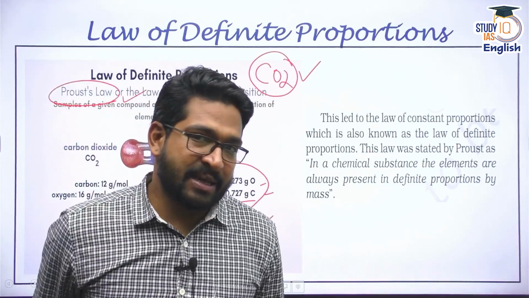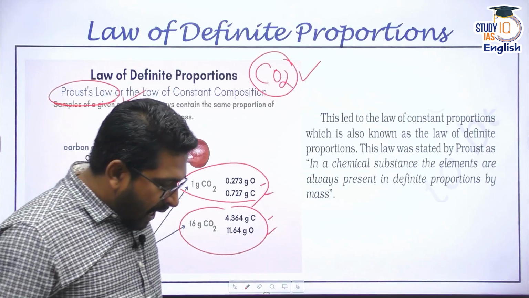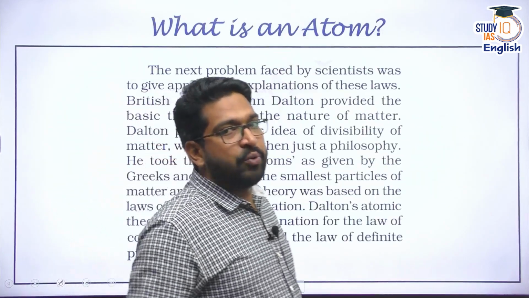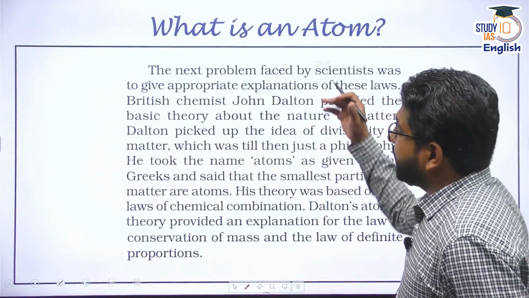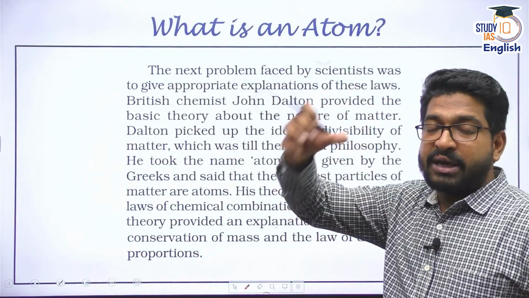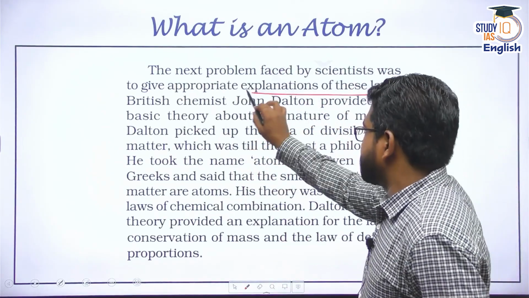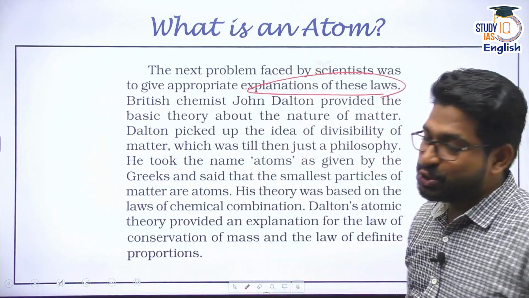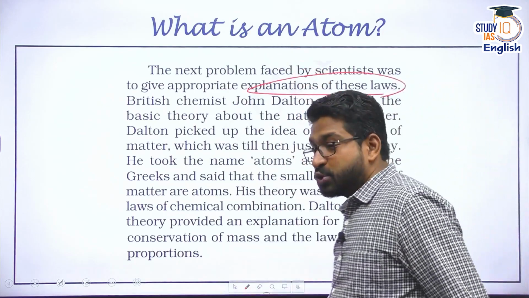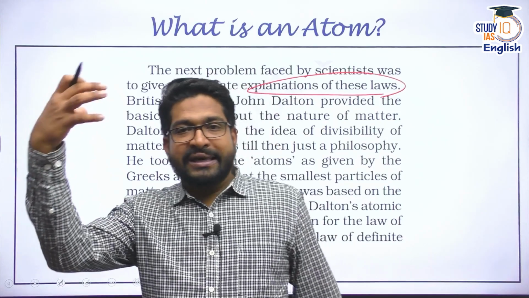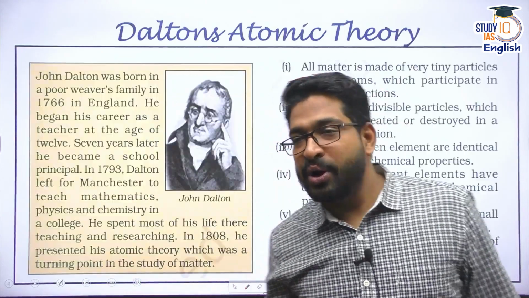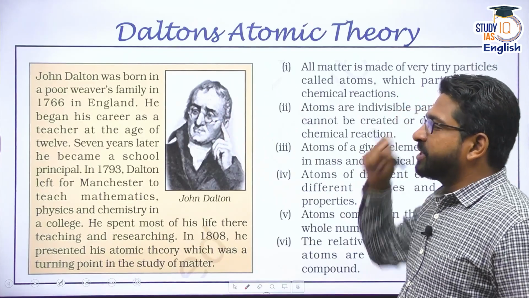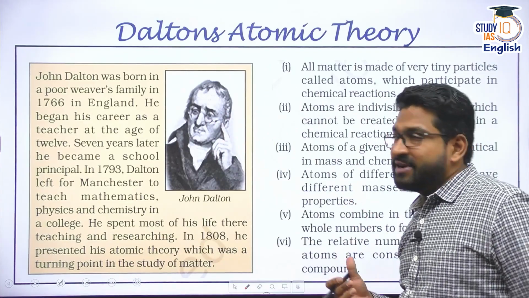So two laws were established. But the next question was, how do I prove these? Scientists were now thinking about how, in an appropriate way, we can explain these laws. Then came the British chemist John Dalton. John Dalton gave certain rules and regulations regarding these laws. John Dalton, a British scientist from the 1700s.